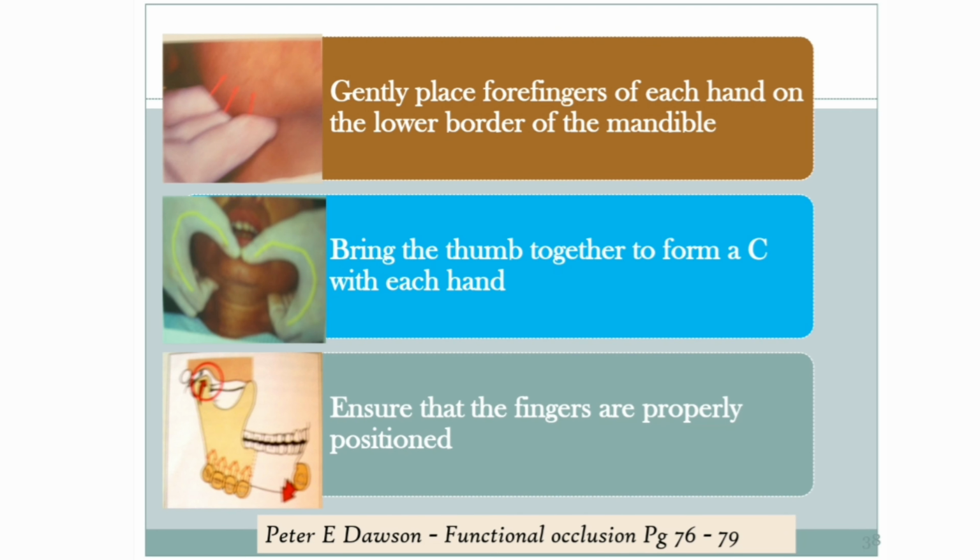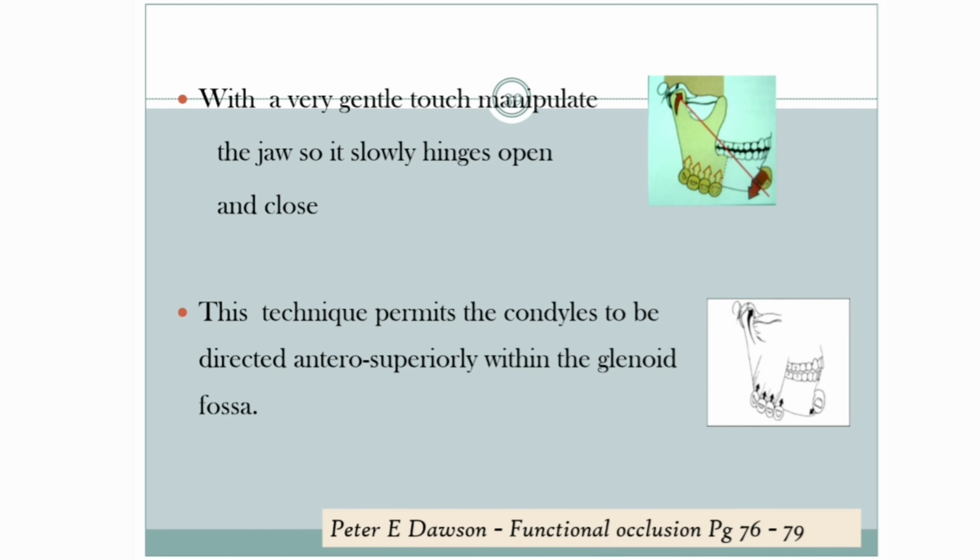Gently place the forefingers of each hand on the lower border of the mandible, then bring the thumbs together to form a C with each hand. Ensure that the fingers are properly positioned. With a very gentle touch, manipulate the jaw so that it slowly hinges open and close. This technique permits the condyle to be directed anterior superiorly within the glenoid fossa.